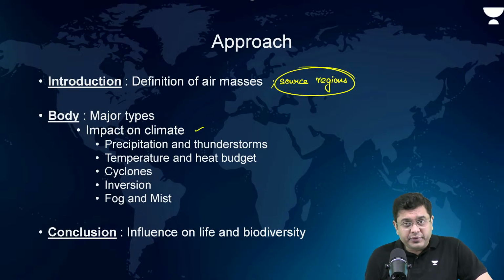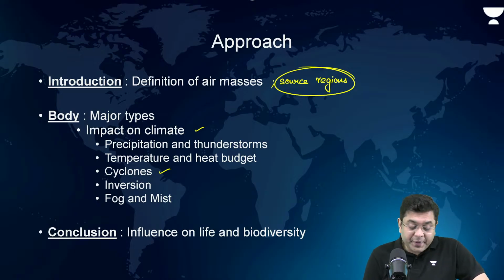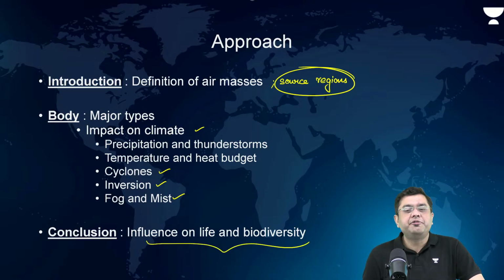Precipitation and thunderstorms. A maritime air mass will always bring rainfall, and temperature change by the process of advection. For example, you give the creation of cyclones, both temperate and tropical. Inversion conditions, whenever you have the meeting of the air masses, the creation of fog, mist, stability, everything you can mention. And eventually, influence on life and biodiversity is how you conclude.